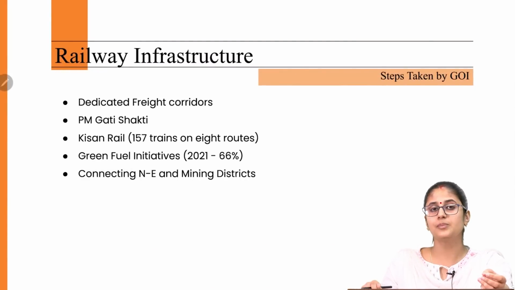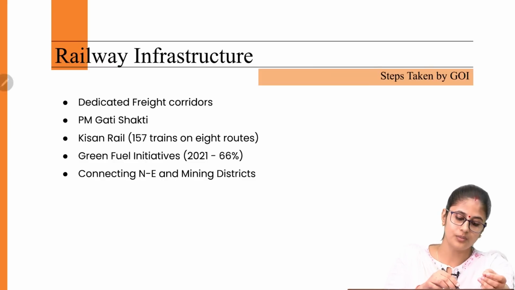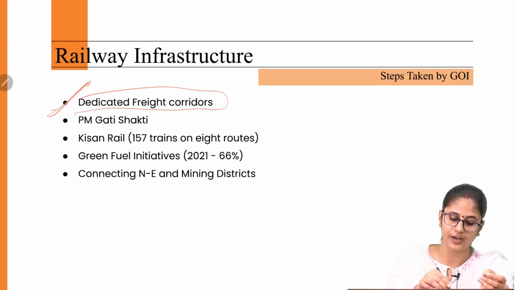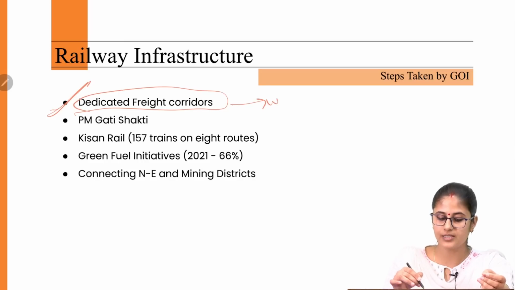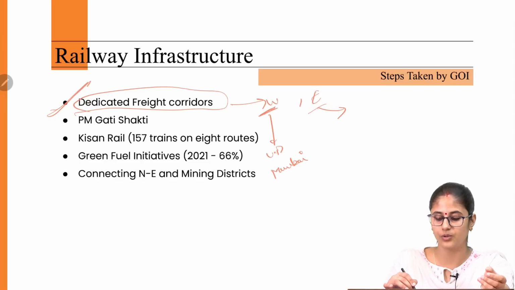Let's have a look at the steps that the Government of India has taken to improve rail connectivity in India. First and foremost, the government is developing dedicated freight corridors. We have the West dedicated freight corridor and the East dedicated freight corridor. The West dedicated freight corridor would be connecting UP with Mumbai, and the East dedicated freight corridor would be connecting Ludhiana in Punjab with West Bengal.